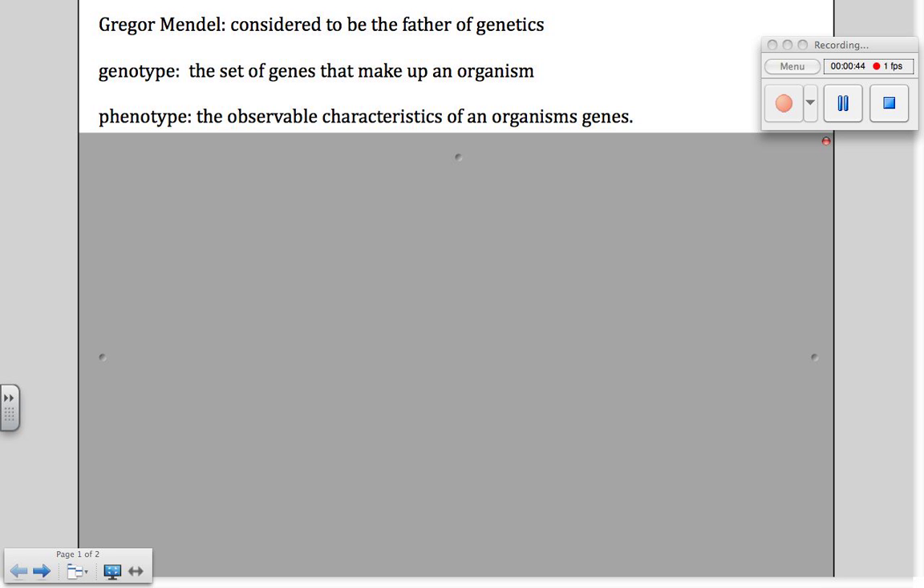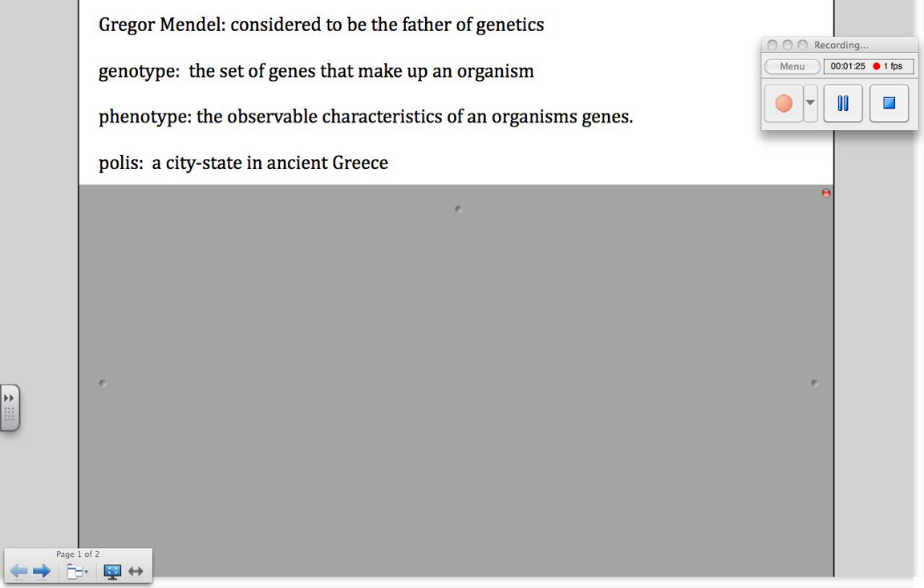Then there's the phenotype. I remember phenotype by the PH for physical characteristics, things that you can see on a person. So the phenotype is the observable, meaning I can see it, I can notice it. The observable characteristics of an organism's genes. So they're the genes that actually come out. They're the blue eyes, the blonde hair, the fair skin, the curly hair, the straight hair. All those different characteristics that we talked about in class, those are your phenotype.